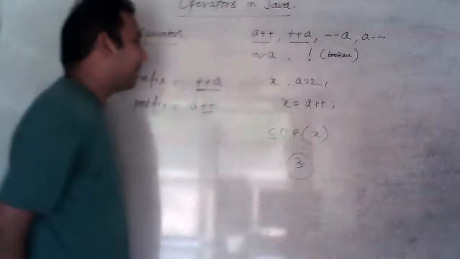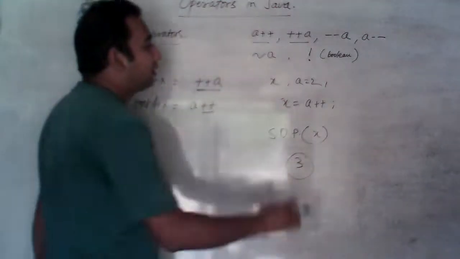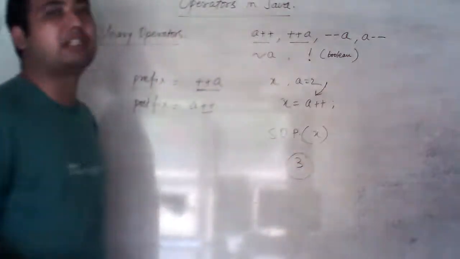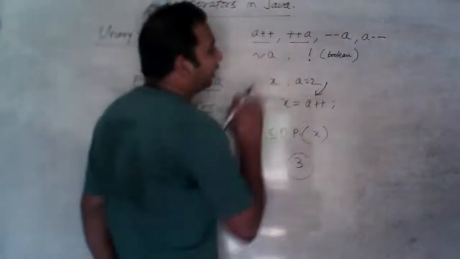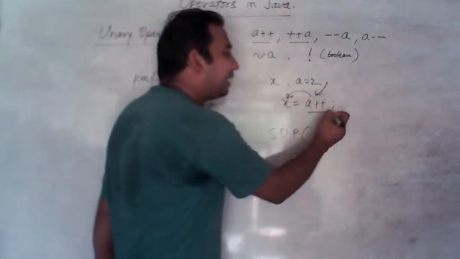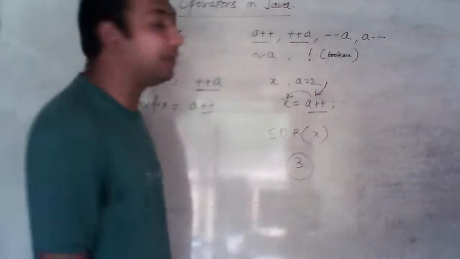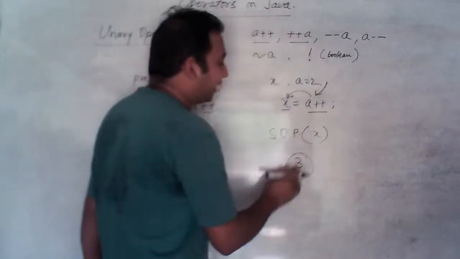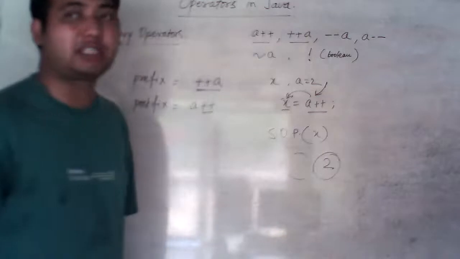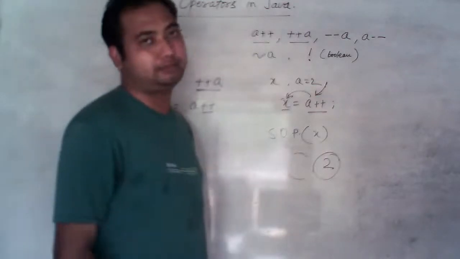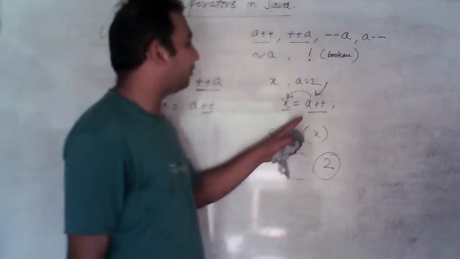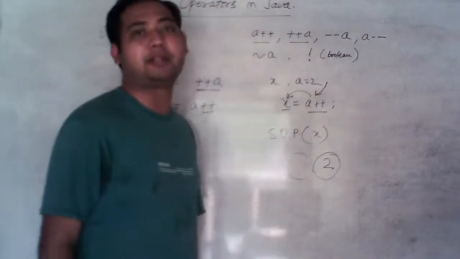X equal to a plus plus. Now what will happen? First of all, it will assign the value. Then it will increase the value. So what will happen? The value of a is 2. So 2 will be assigned and then the increment will take place. So what will happen? The value of x will be 2 only. When we will print the value of x, only 2 will be printed. And if we print the value of a, then 3 will be printed.